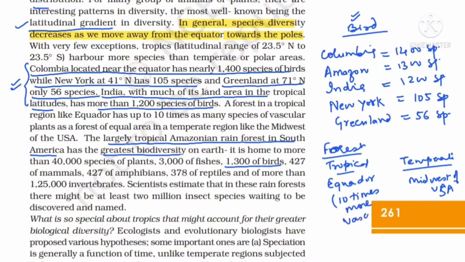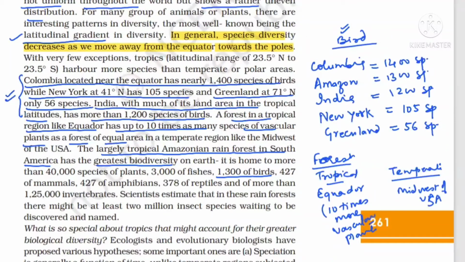And vascular plants, you know very well, are pteridophytes, gymnosperms, and angiosperms. So a forest of the tropical region like Ecuador has 10 times as many species of vascular plants as compared to a forest of equal area. Area is equal, but it is lying in the temperate region, for example the Midwest of USA.